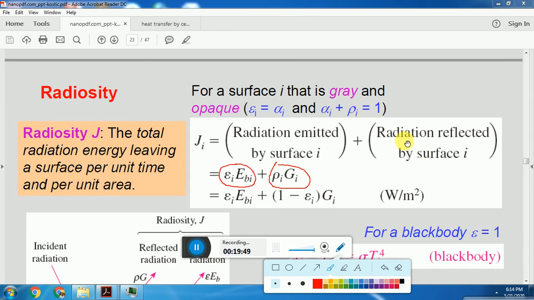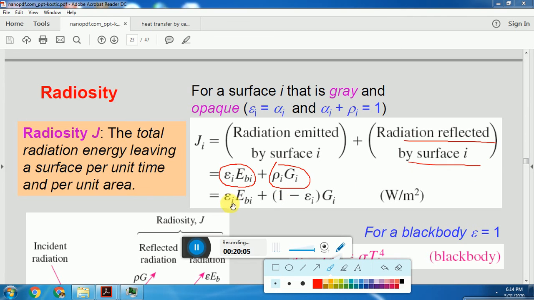For an opaque body, it does not transmit any radiation; it either reflects radiation or absorbs radiation. That is the only case here.